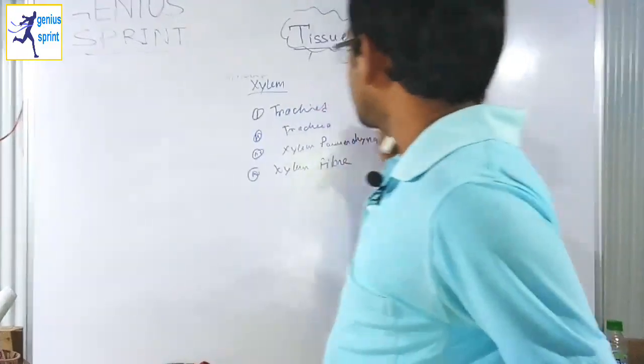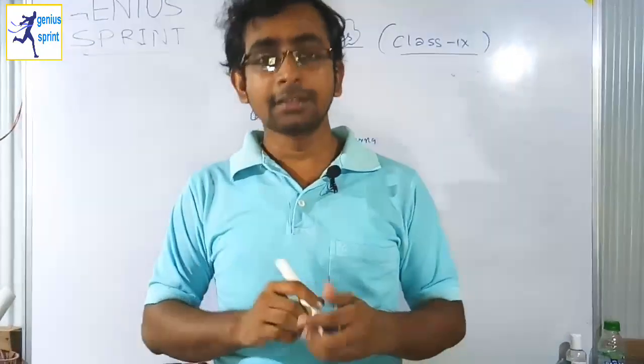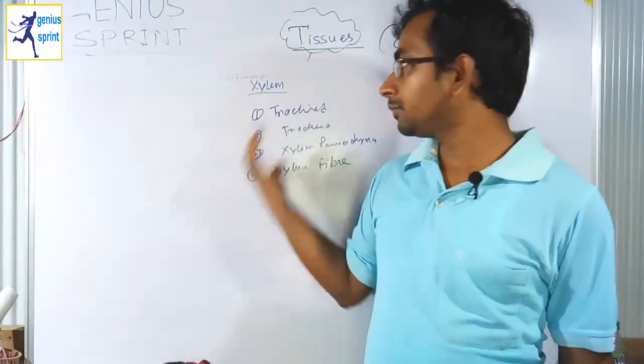So tracheids, trachea, xylem parenchyma and xylem fiber, these are basically the elements of the xylem tissue.